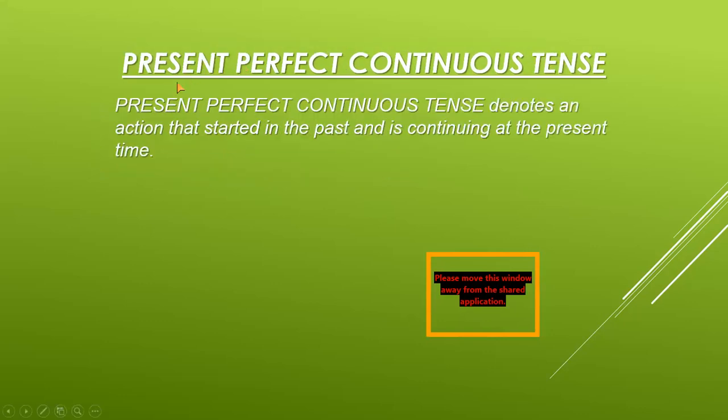Now, first of all, present perfect continuous tense. Present perfect continuous tense denotes an action that started in the past and is continuing at the present time. It means any action that has been started in the past time, recent past, and it is continued till now. It is called present perfect continuous tense.